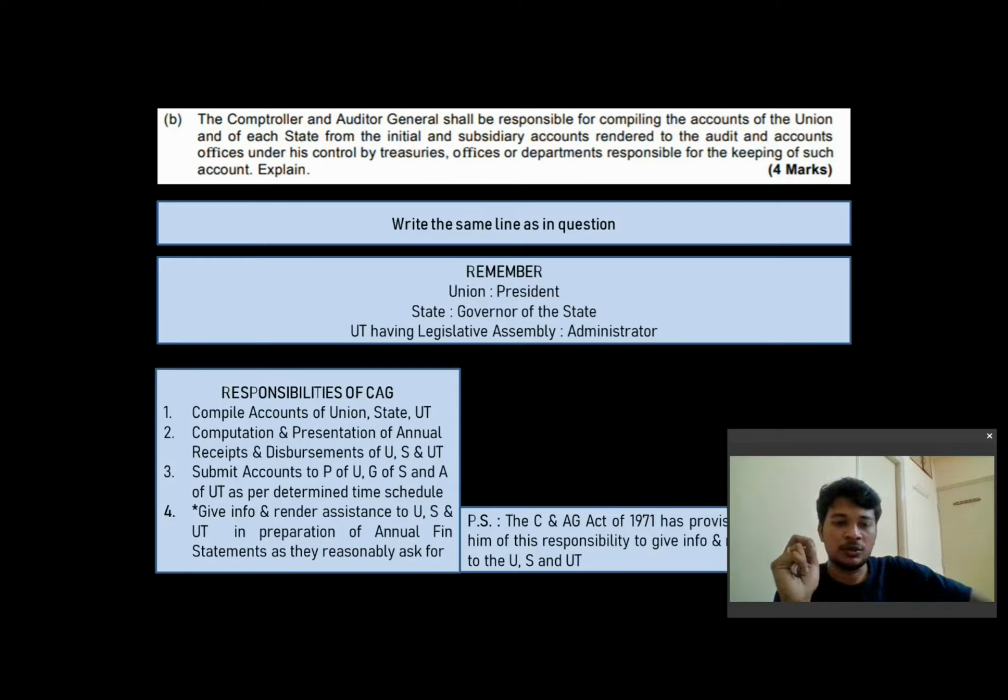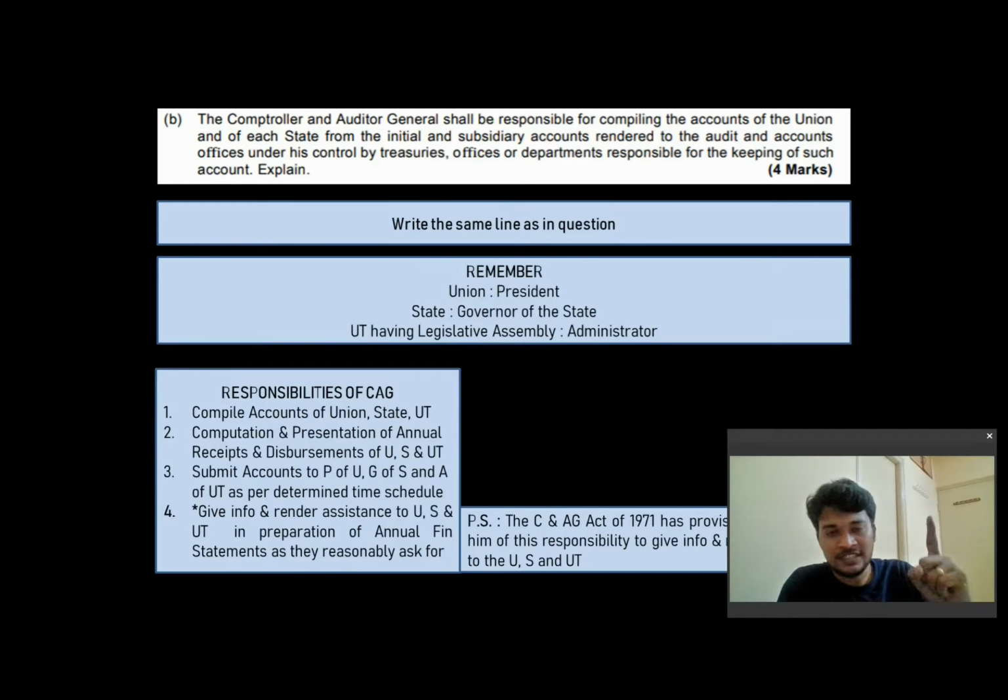So responsibility number 2. The CAG shall be responsible for the computation and presentation of annual receipts and disbursements of union, each and every state, and all the union territories having legislative assembly. The next one: he shall submit accounts to the president of the union, governor of each state, and to the administrators of each union territory having a legislative assembly.